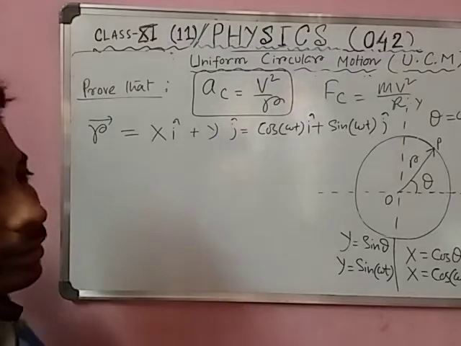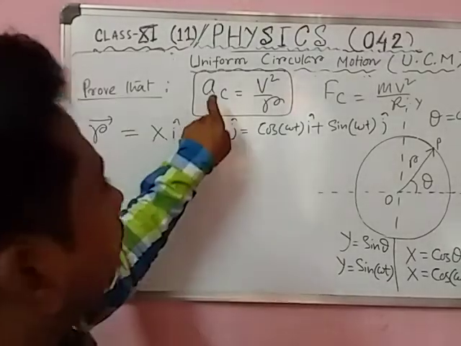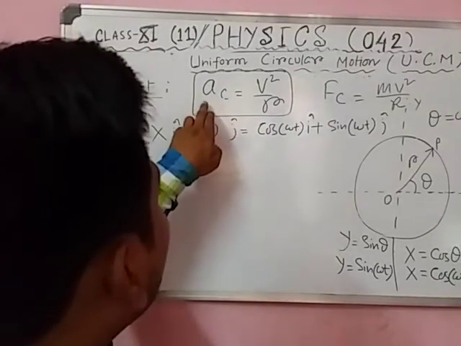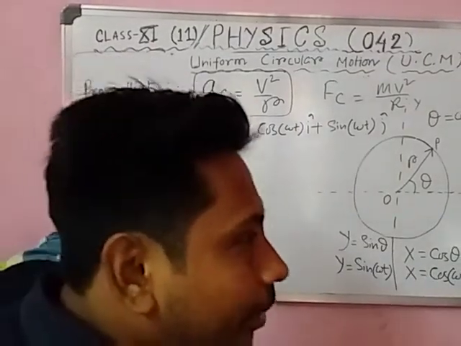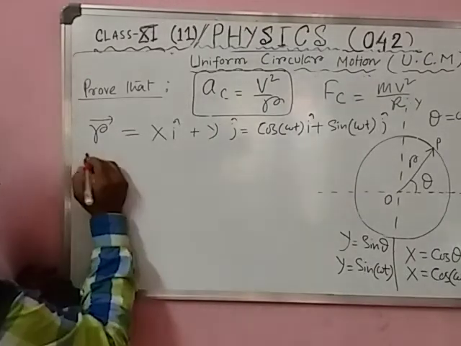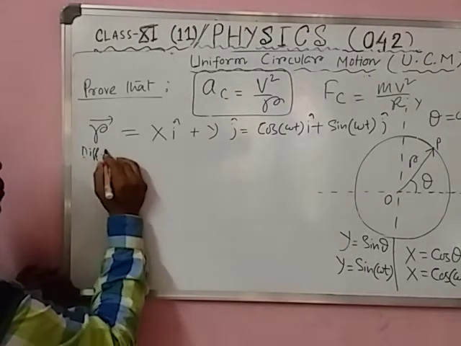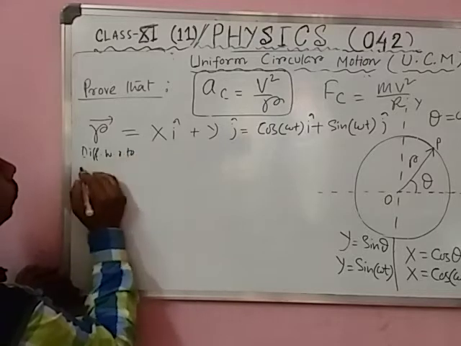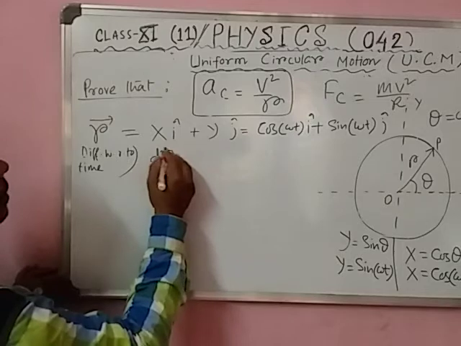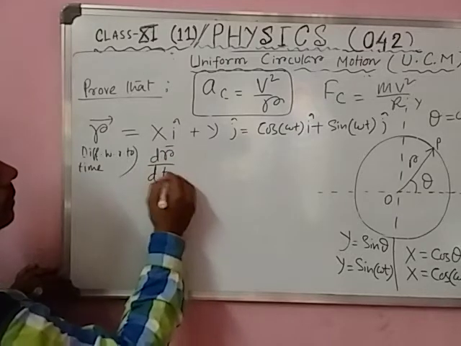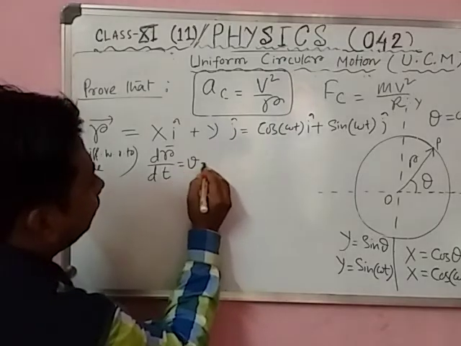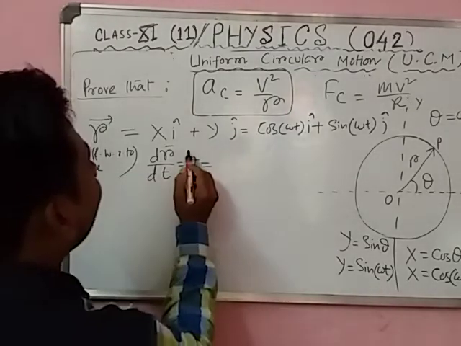What do you need? Think. What do you need? You need to find the acceleration. For acceleration, what do you need? You need velocity. So differentiate with respect to time. Differentiating with respect to time, dr by dt. dr by dt is called, yes, velocity.